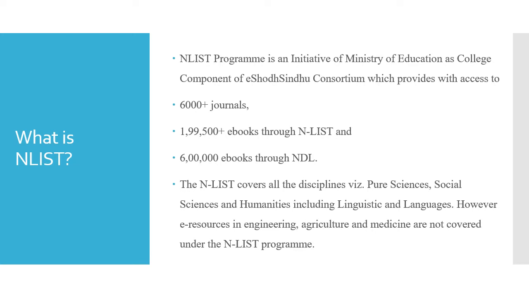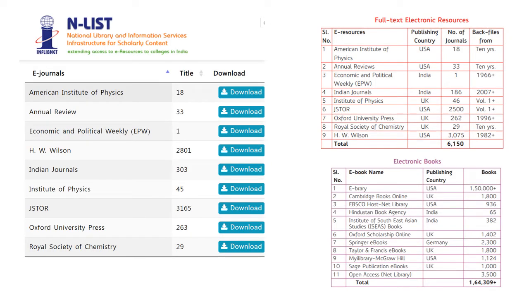Colleges through NList get access to selected electronic resources, including, as you can see over here, a lot of e-journals and e-books. This is a screenshot of the number of e-journals and e-books available via NList.